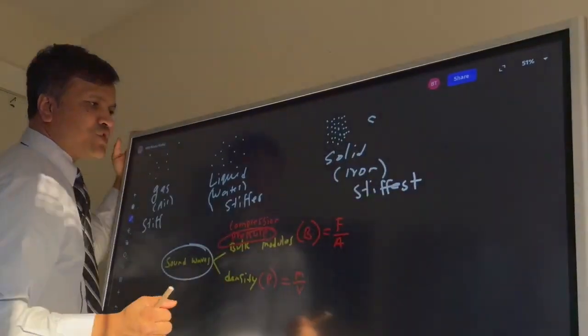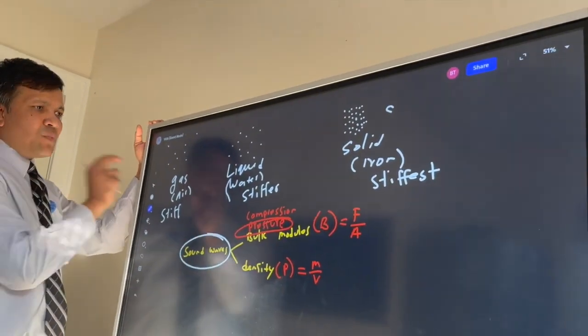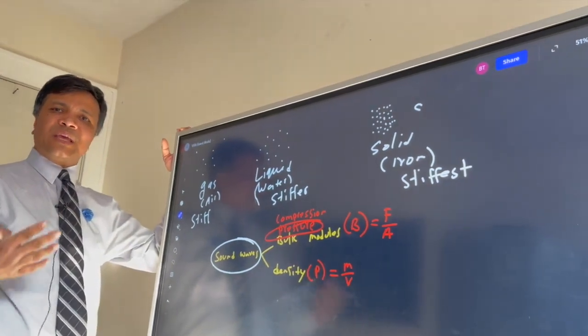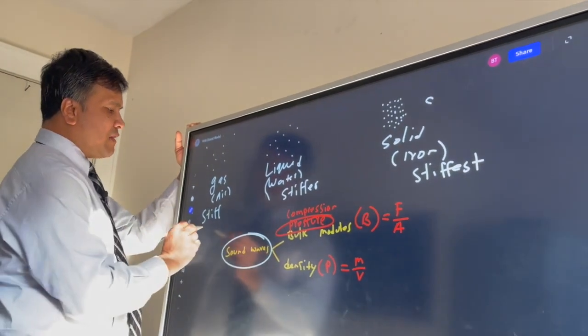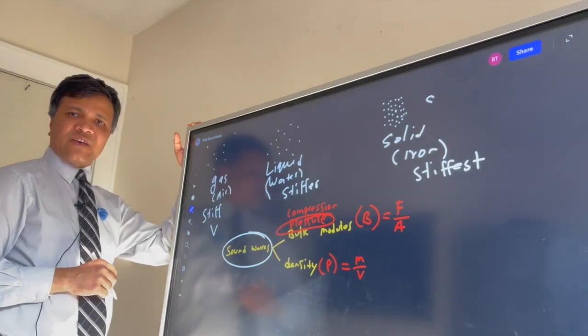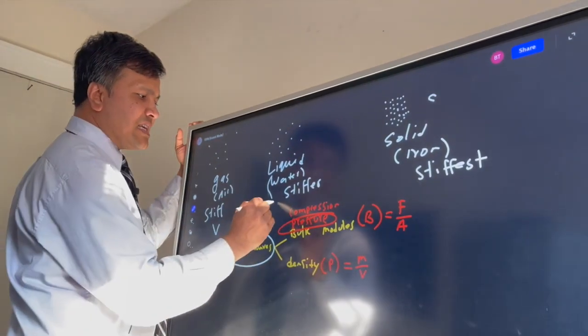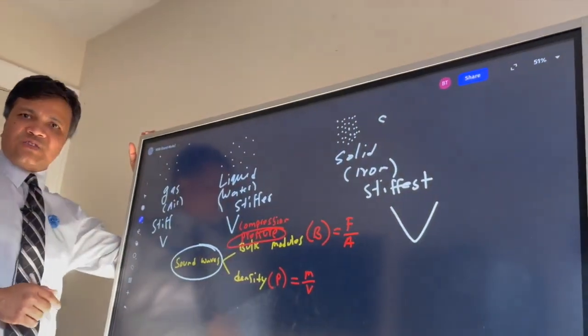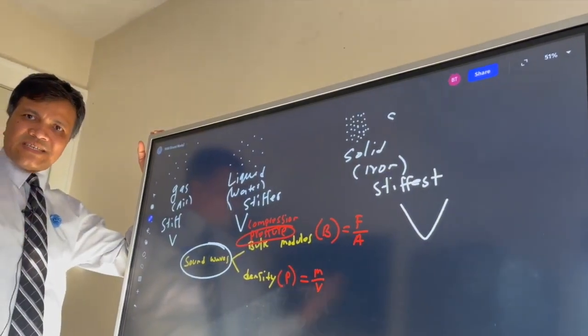What is stiffness to do with this? Well, the stiffer it is, the greater the velocity. For example, velocity in the gas is smaller than velocity in the liquid, which is smaller than velocity in the solid, which is iron.